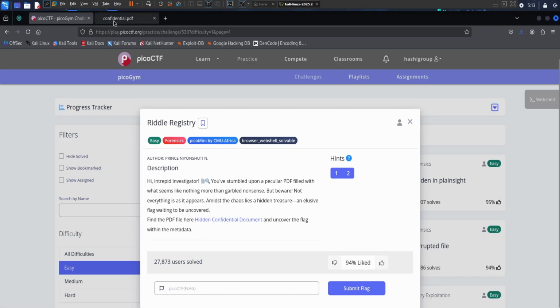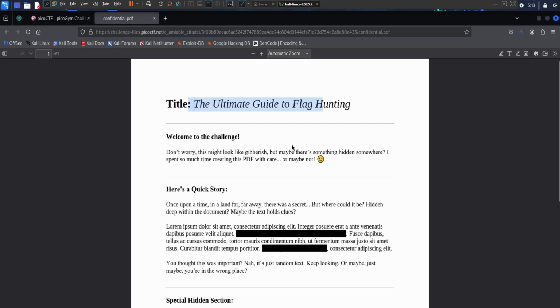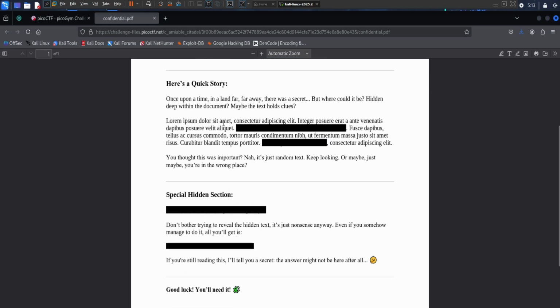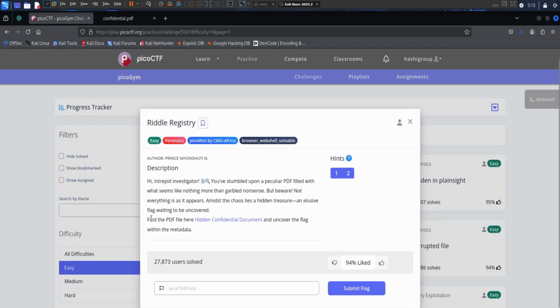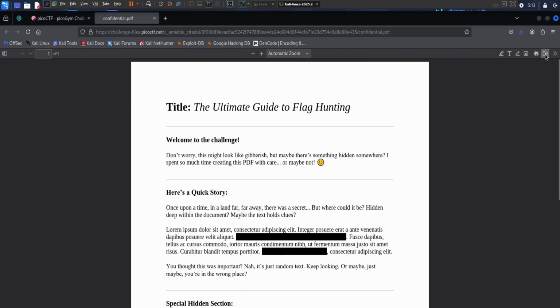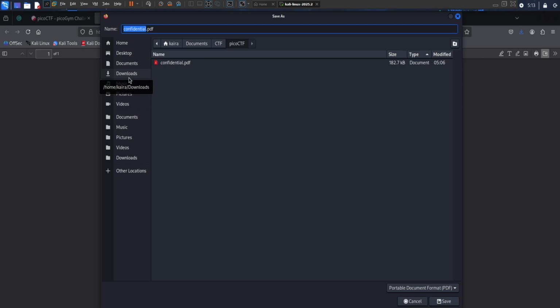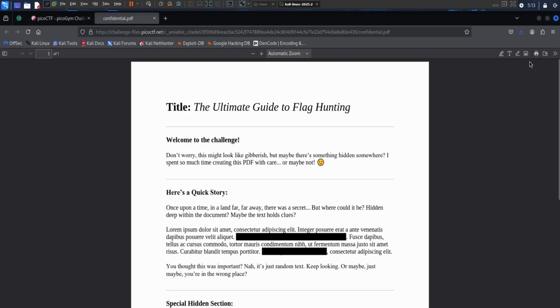Let's open this file. If you read this line, find the PDF file here, and uncover the flag within the metadata. So there must be something in the metadata. I suspect that. So we'll just download this one here.